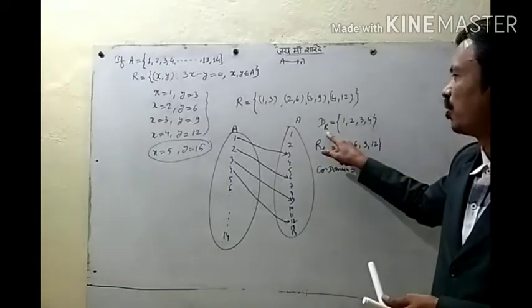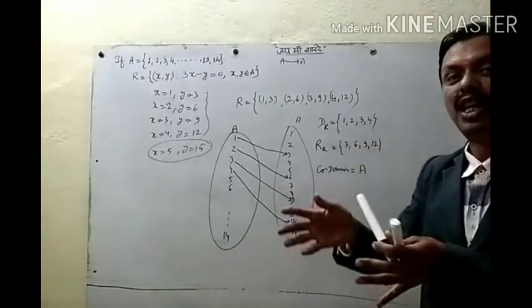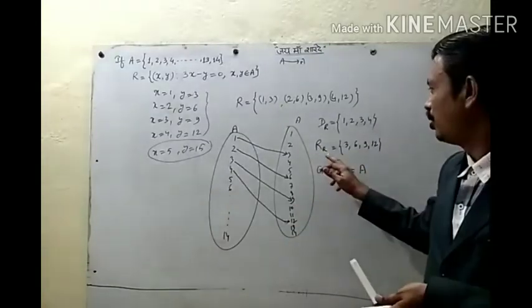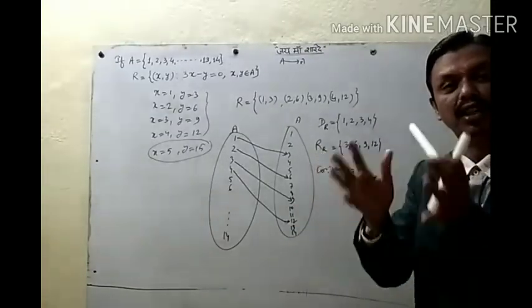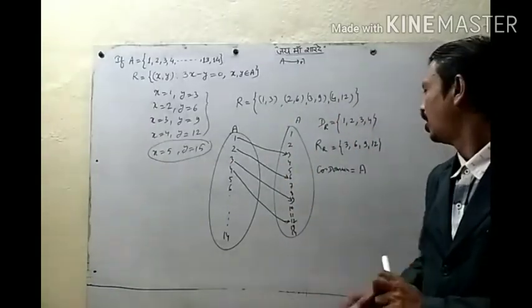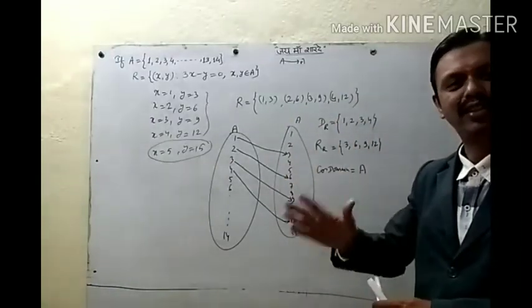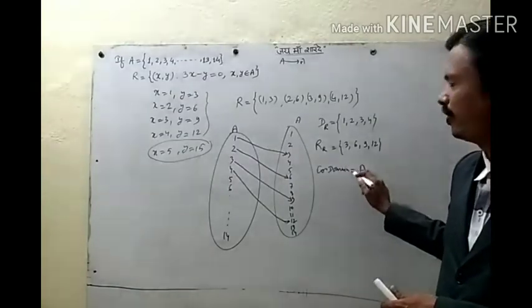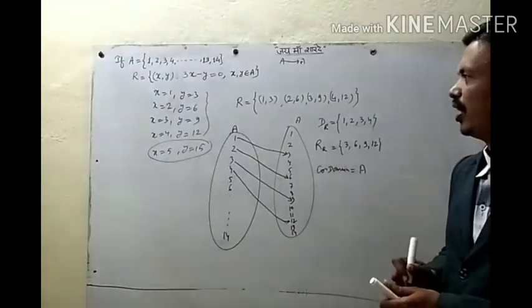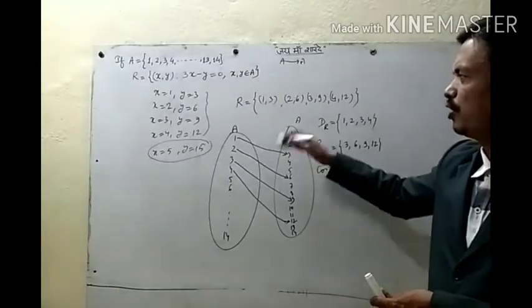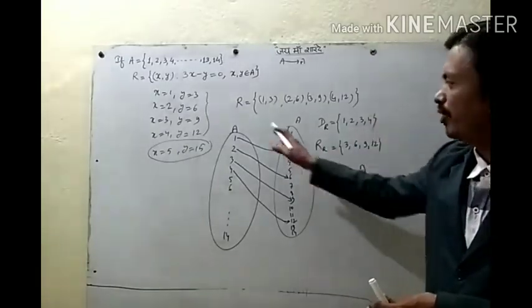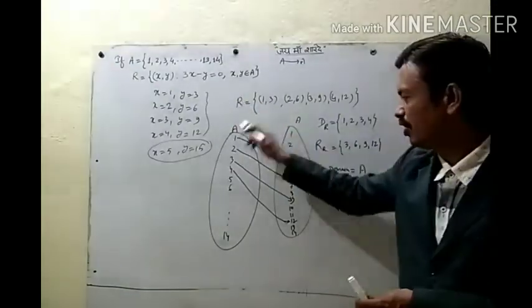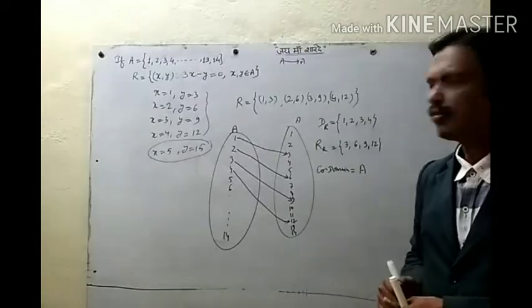The second set, the complete second set, will be your codomain. Okay? Domain is the set of all elements which are pre-images. And range is the set of all elements which are images. And codomain is the complete second set. Again, here the range is a subset of the codomain. Okay? So like this we can find domain, range and codomain, and we can represent our relation in roster form, set builder form, and using an arrow diagram also.